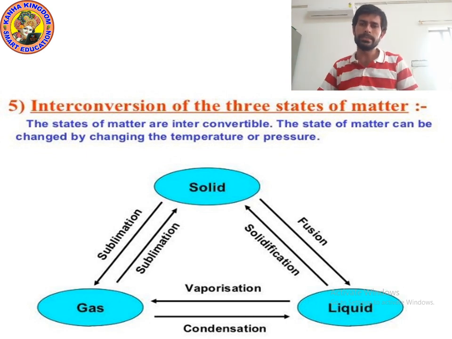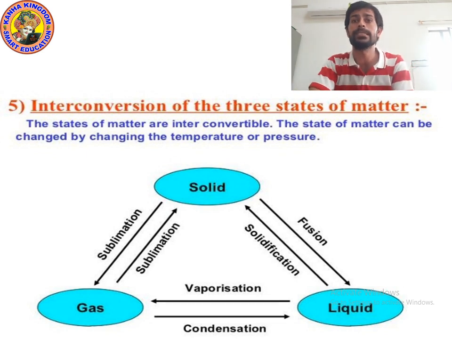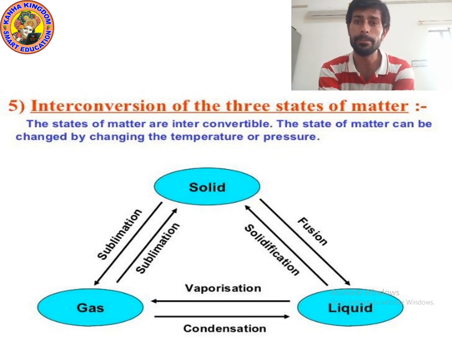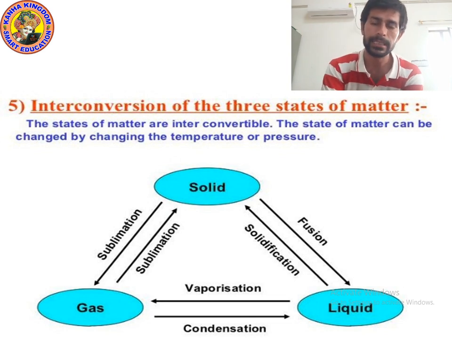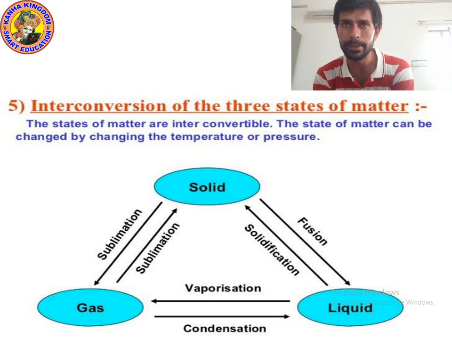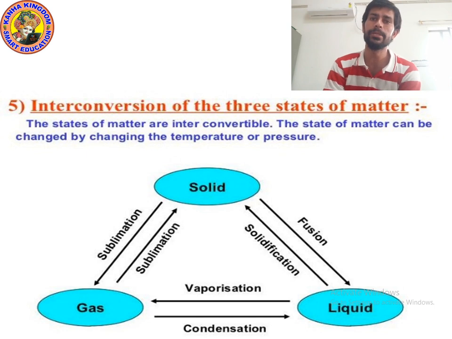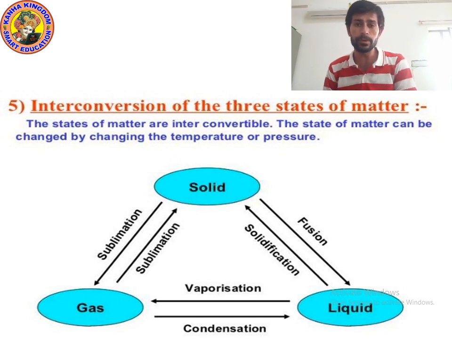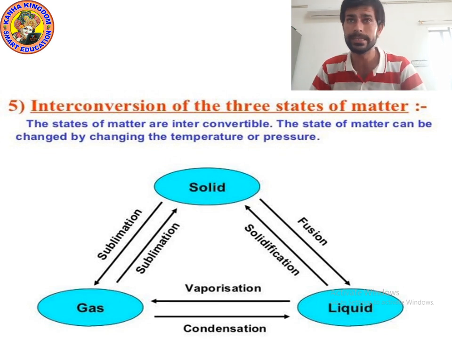Okay kids, as you can see in the diagram, interconversion of three states of matter. The first topic is sublimation. What do you mean by sublimation? The process of converting gas into solid and solid into gas is known as sublimation.